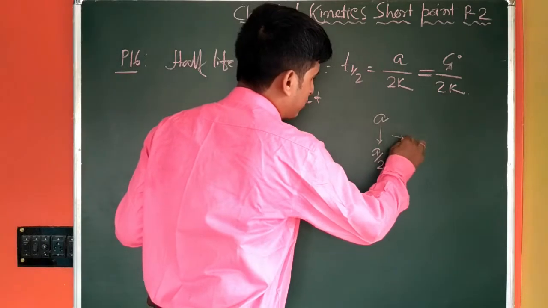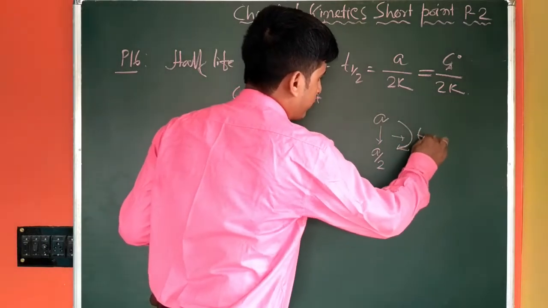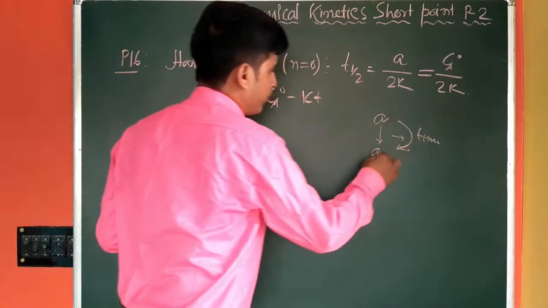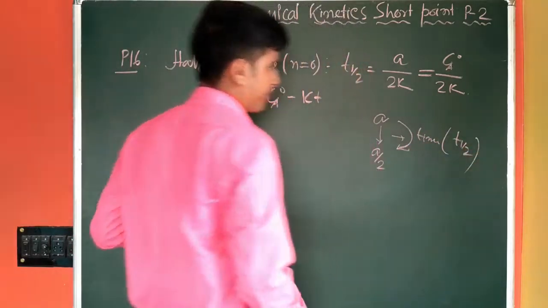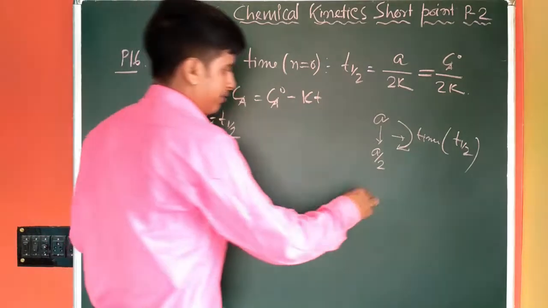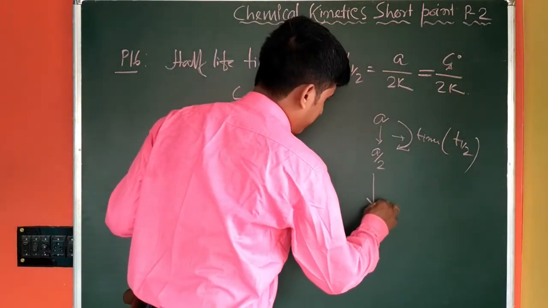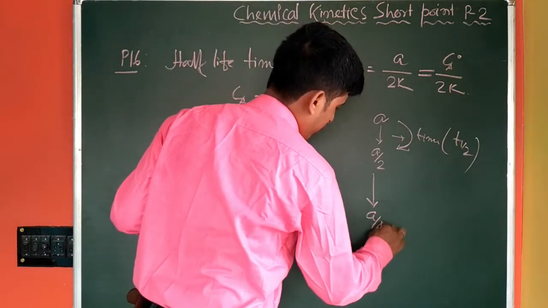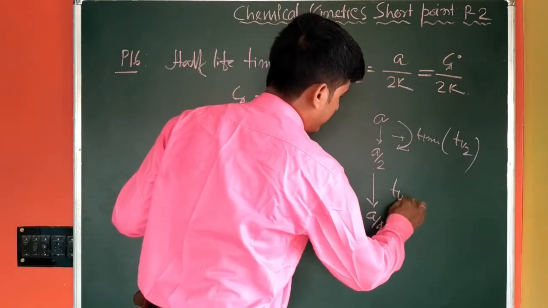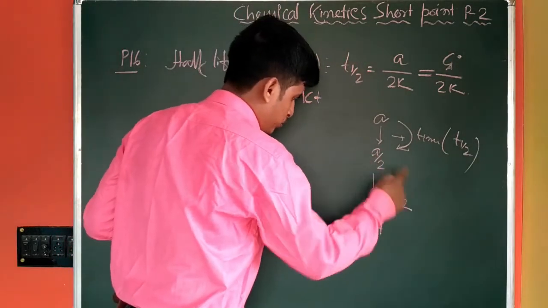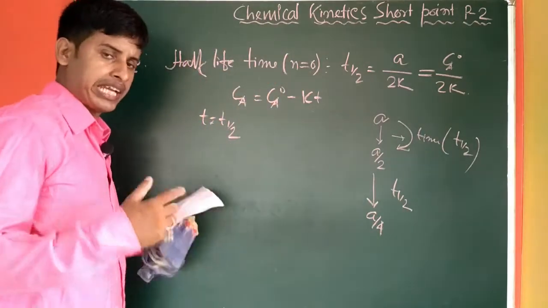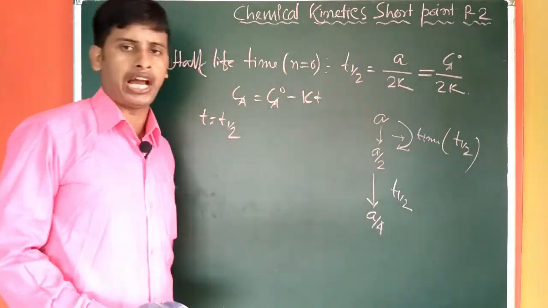The time required to go from A to A by 2 is the T half. To get from A by 2 to A by 4, it will take the same time, that is also the T half.